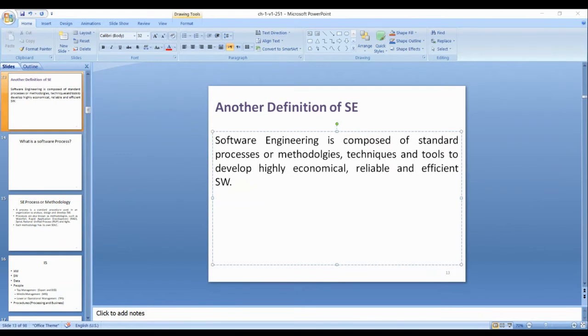Economical means cheap. It should be in the range of the customer. The rule of business is if you decrease the price of any product, its sale will increase.